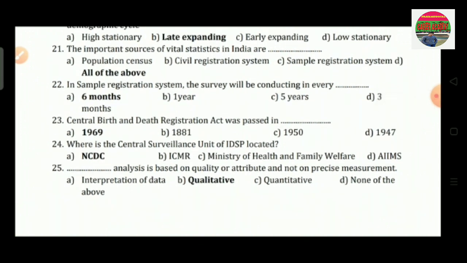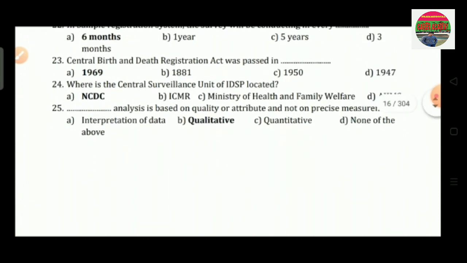Question number 22 is, in the sample registration system, the survey will be conducted every dash. Option A is 6 months, option B is 1 year, option C is 5 years, and option D is 3 months. So the correct answer is 6 months.